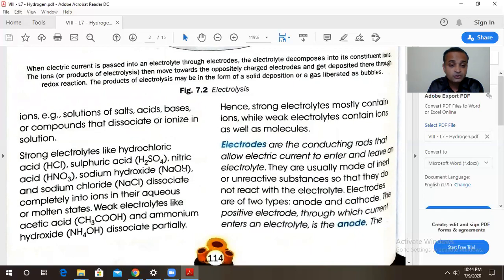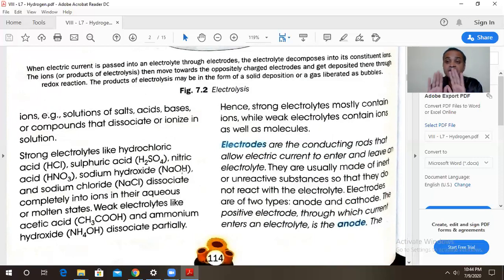In the same way, NaOH will produce Na plus and OH minus. So these are the ions which are produced, positive and negative ions. But the weak electrolytes do not undergo complete ionization.